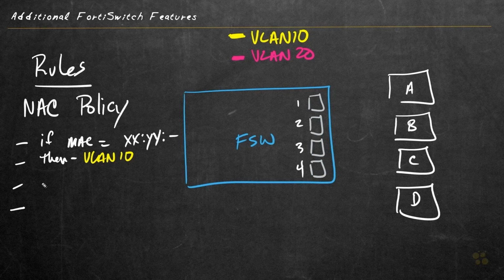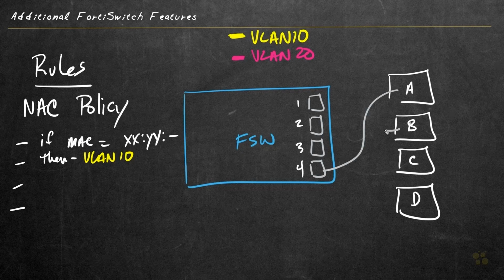And the options here regarding what we can match on is fairly extensive. So the idea with network access control is that we can specify that these ports should respond based on the NAC policies that are in place. So when device A connects to this port, based on the matching rules, it can be assigned to, for example, VLAN 10. Or if device A connects to this port, once again, because the NAC policy is in place and based on a match, it can be assigned to VLAN 10.